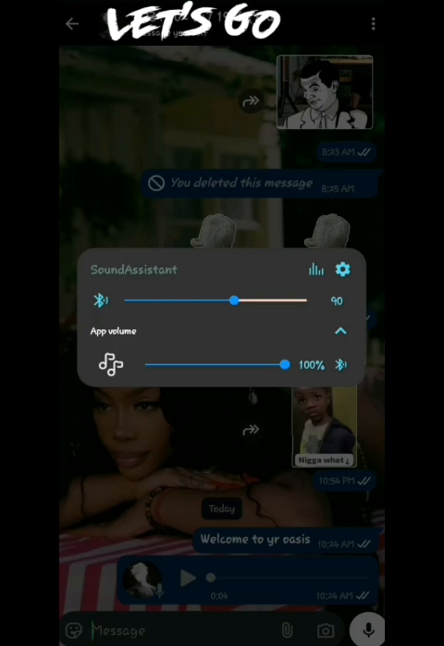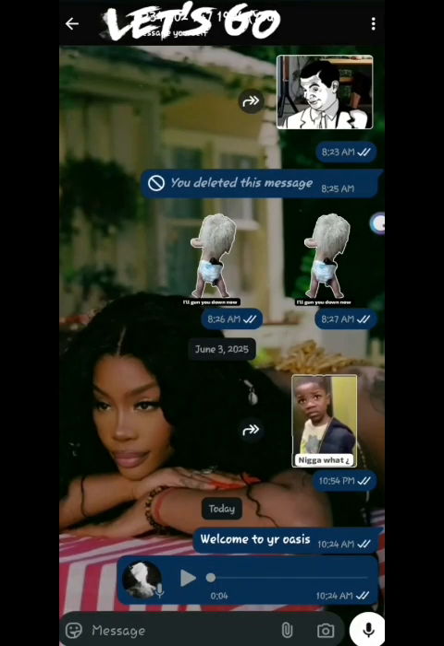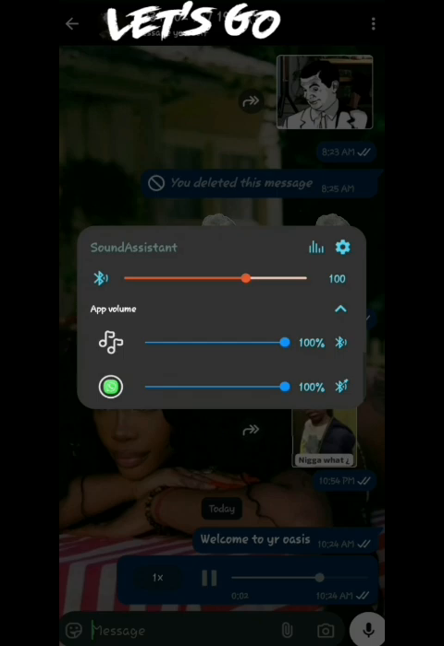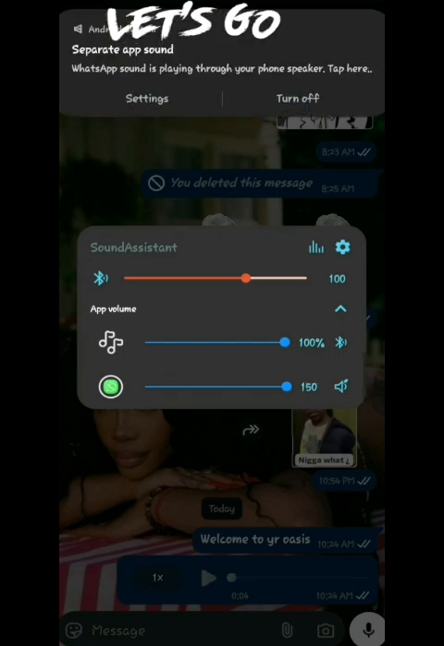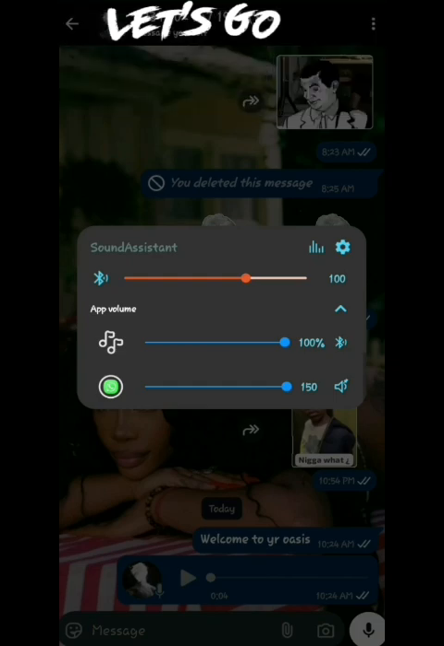Then you go on. Let's say you just received the VN and it starts playing. Let's say I tapped it, then I increase the volume, then I touch this tab, then you see this. You tap this icon, then it starts playing on your phone speaker and not the Bluetooth speaker. So let's try it once more. You will observe that the sound coming out from the background goes down when I'm listening to the VN.